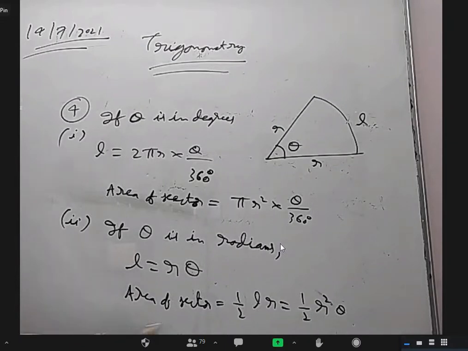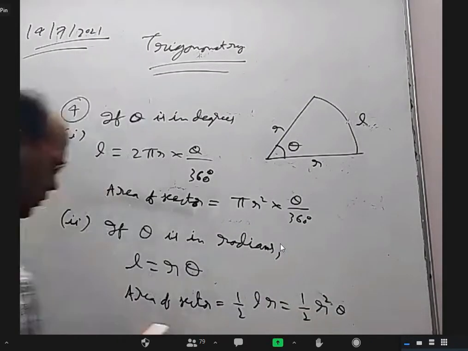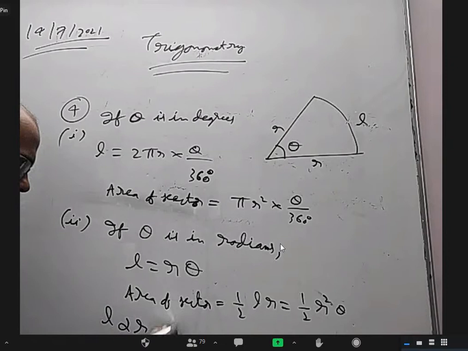How area of sector came, I'll explain to you. Right here, I can also write somewhere that L is proportional to R and L is proportional to theta.